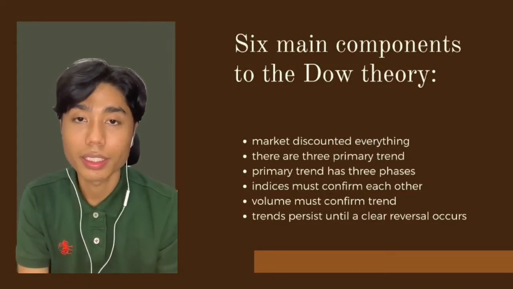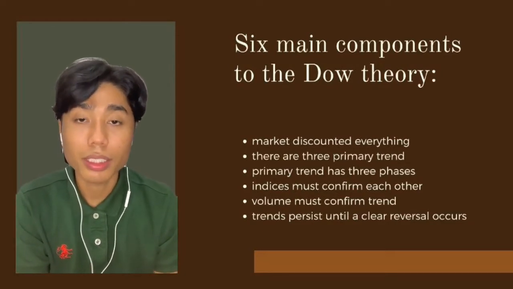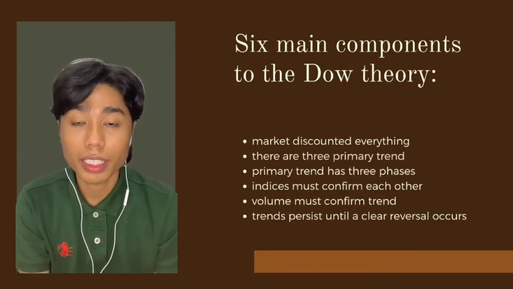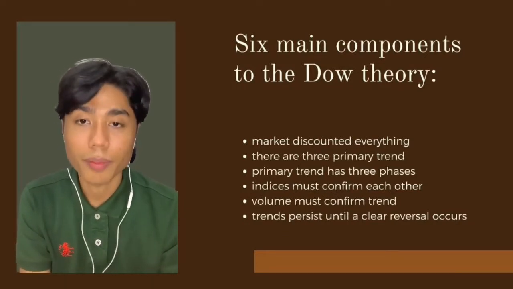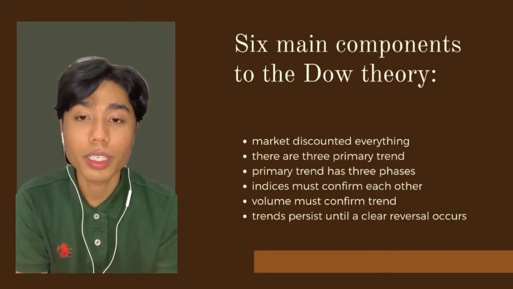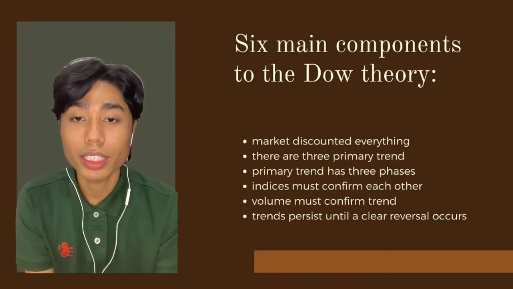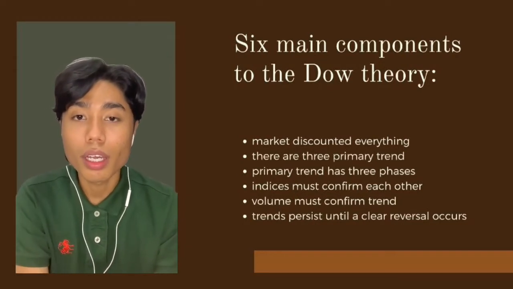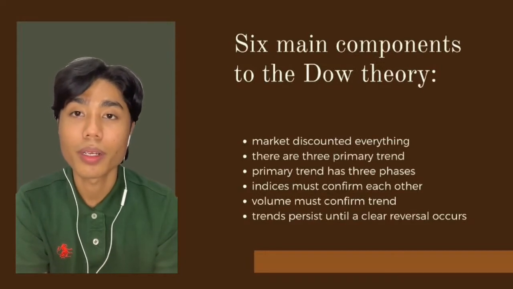Next, what is a trend? A trend is the general direction where the market is going. It can be an uptrend, downtrend, or sideways. In the theory, here are the 3 primary trends in the market. The market goes through a primary trend, which is a long-term trend, and secondary trends, which are intermediate trends occurring inside this bigger trend, frequently working against the dominant trend, such as a pullback within a bull market or a rally within a bear market. Finally, there are minor trend patterns that are mostly noise and short-term.